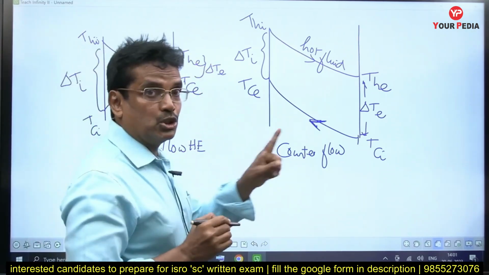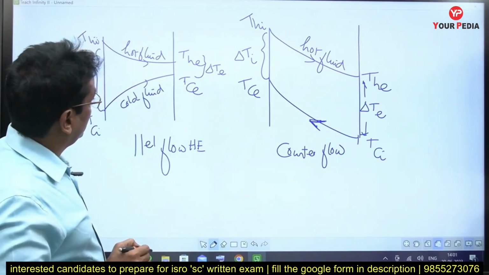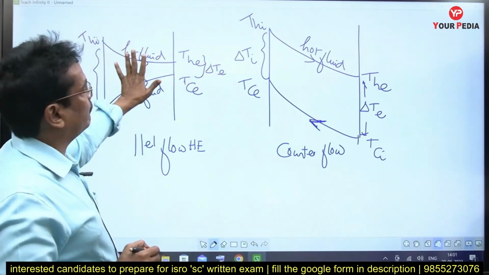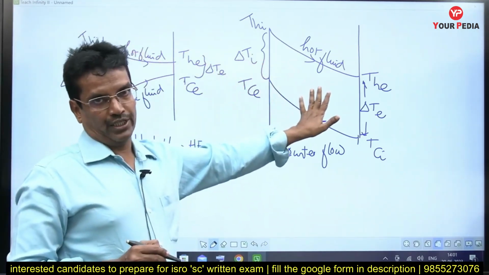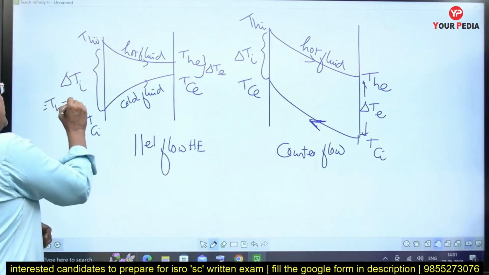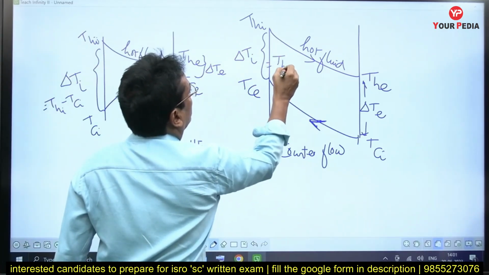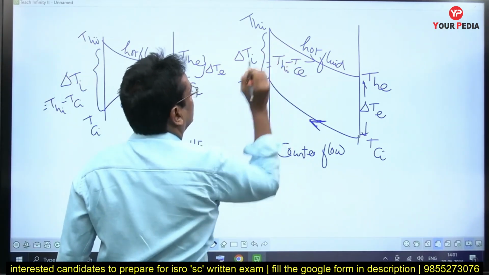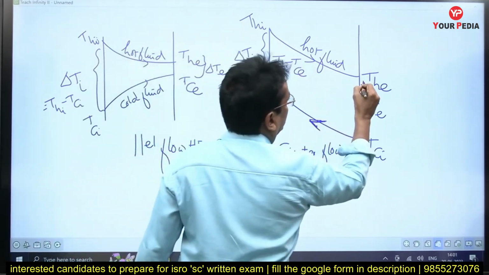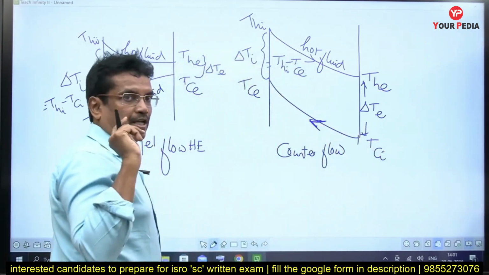Please notice that the delta Ti and delta TE definitions are different for the parallel flow heat exchanger and for the counter flow heat exchanger. Here, delta Ti means THI minus TCI. Here, delta Ti means THI minus TCE. Here, delta TE means THE minus TCE. Here, delta TE means THE minus TCI. That point we have to clearly keep in mind.